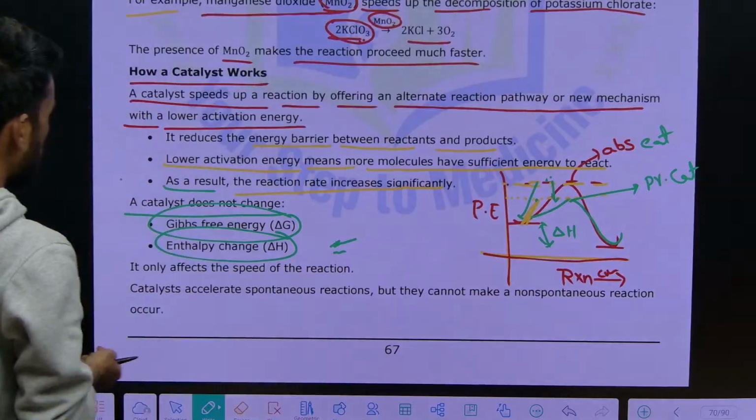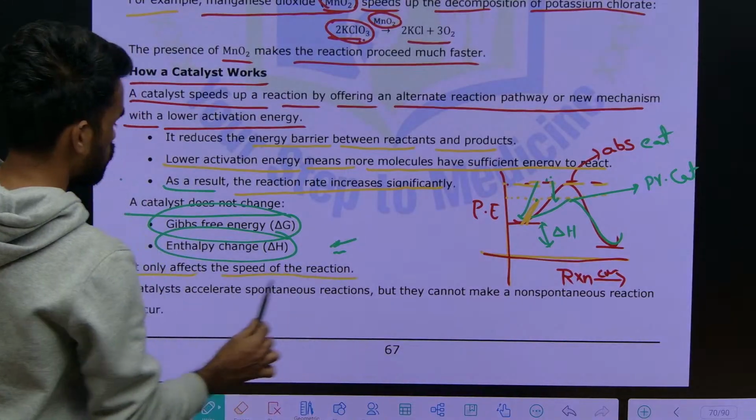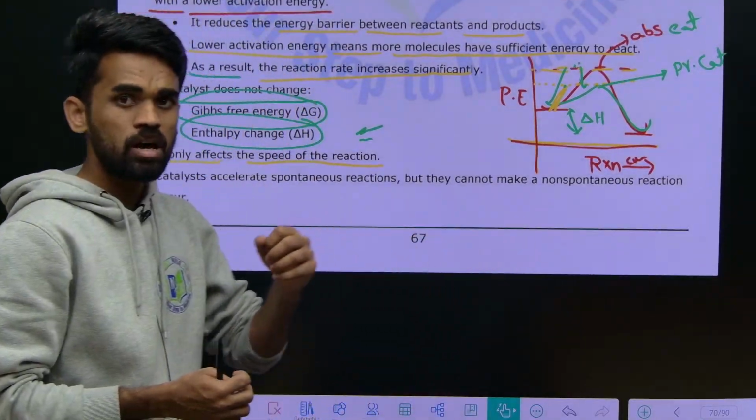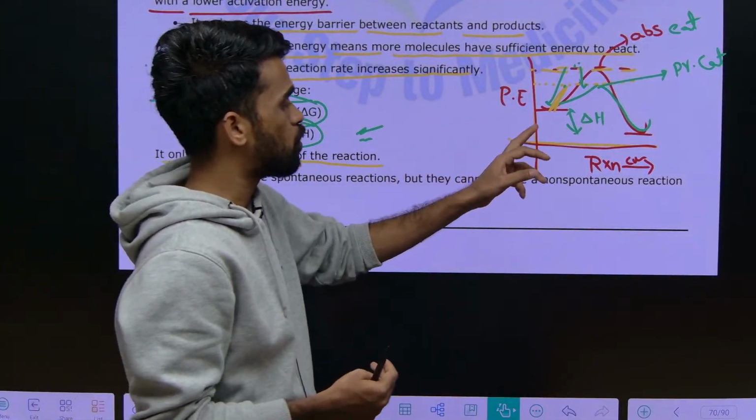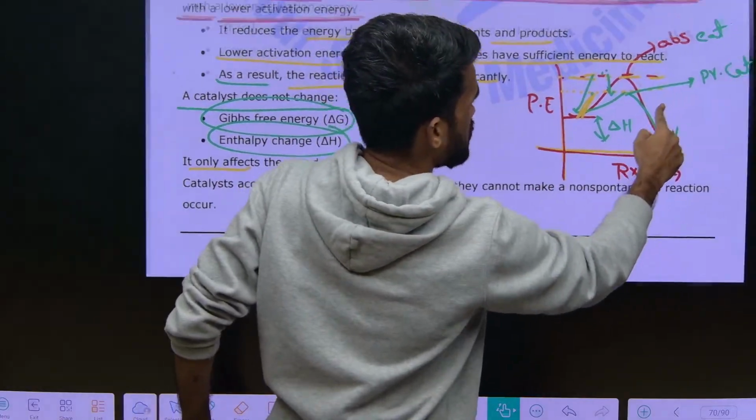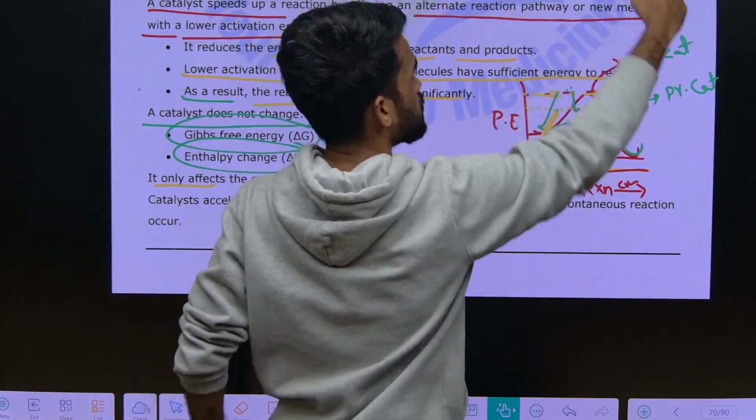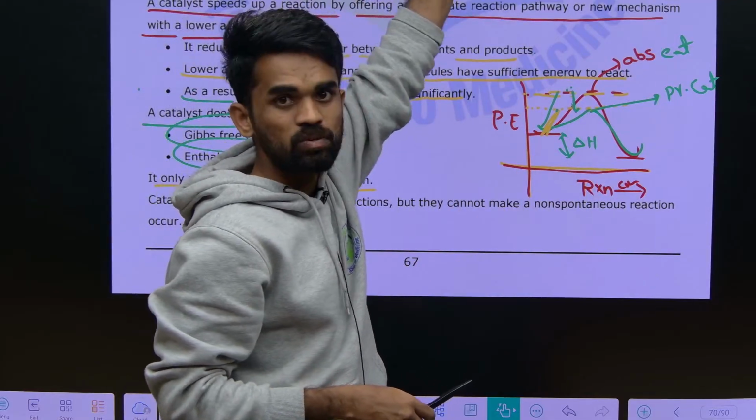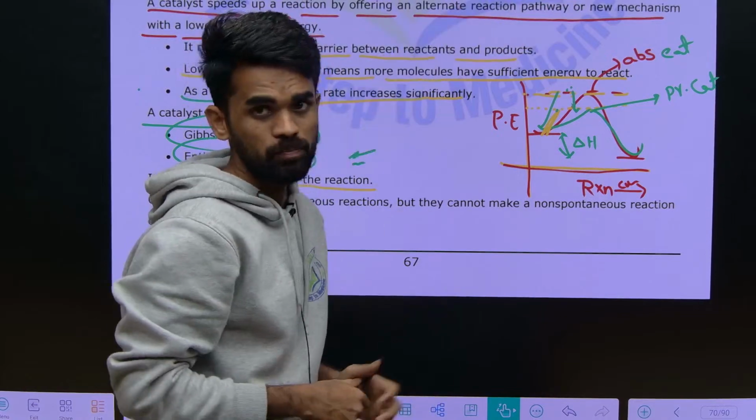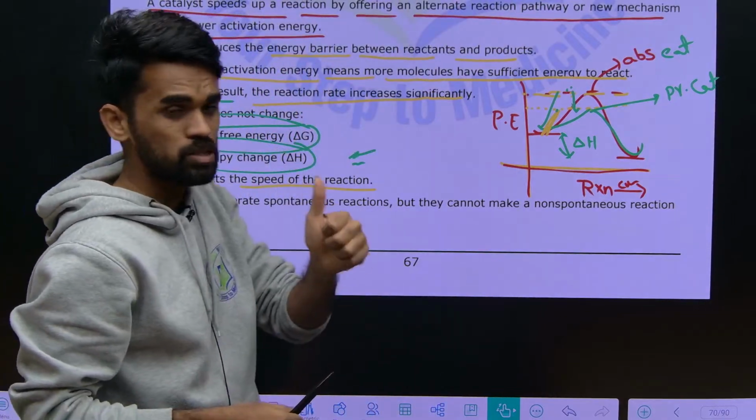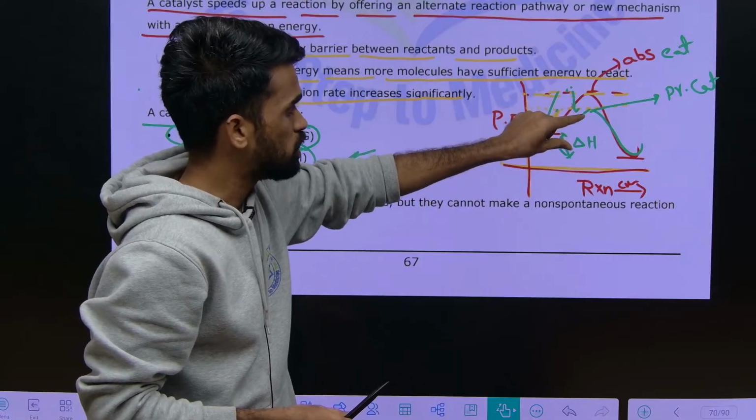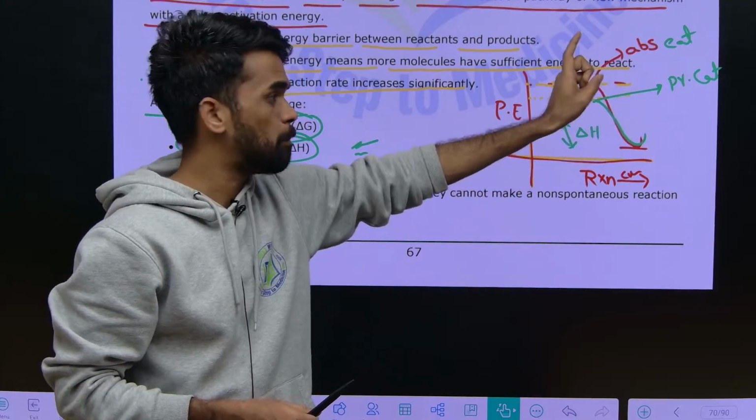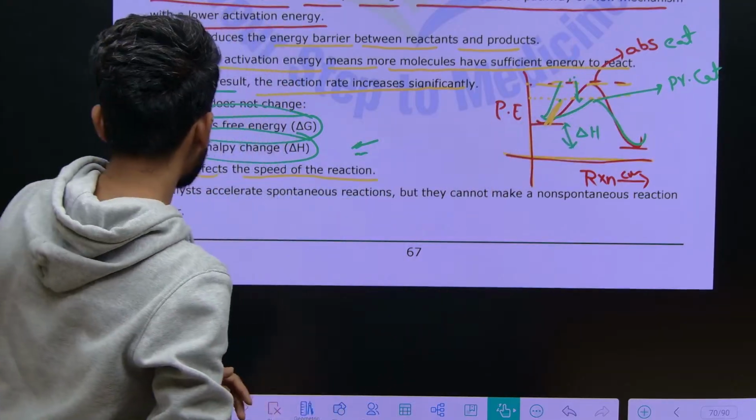So it only affects the speed of a reaction. It will make the reaction faster or slower. In the presence of a positive catalyst, the reaction will be faster. In the presence of a negative catalyst, it will slow the reaction by giving a new path which has a greater activation energy, a greater energy barrier. These are the two things. A positive catalyst decreases the activation energy, the energy barrier, and makes the reaction faster compared with the absence of catalyst.